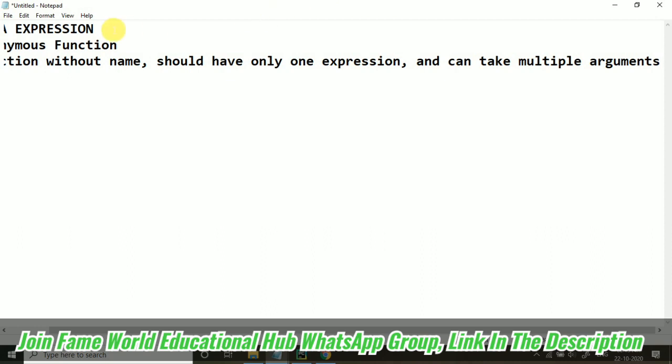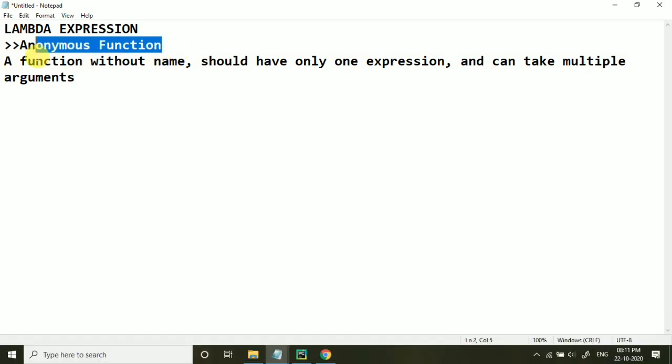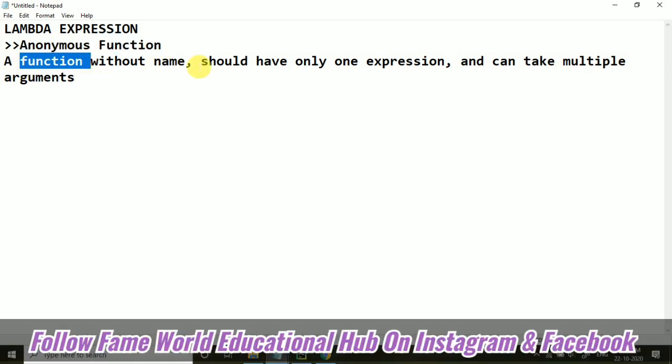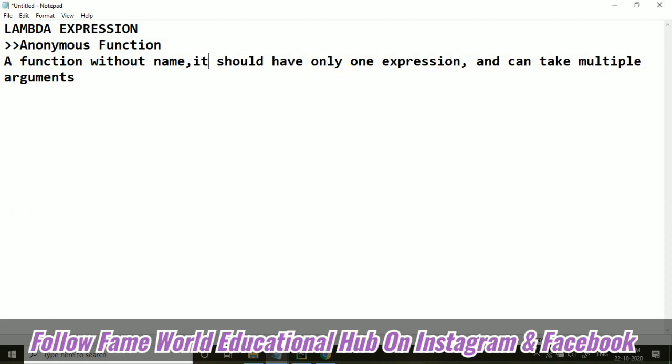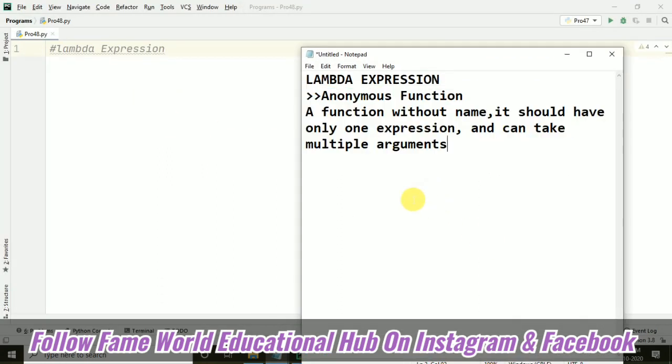So these are properties of a lambda expression. So it is basically an anonymous function and a function without name. Because it is anonymous, that means it is a function without name. It should have only one expression and can take multiple arguments. So this is basically the definition of lambda expression.